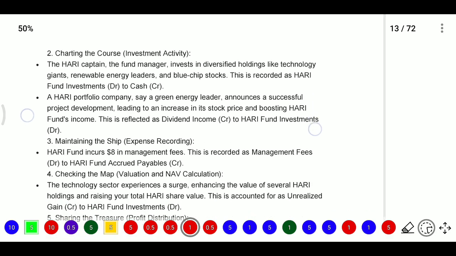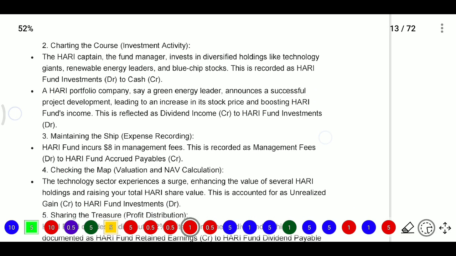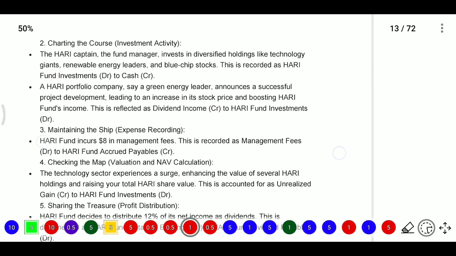Next, after that, the investment activity. Hari is the captain of Hari fund. So the fund manager, the captain, invests in diversified holdings like technology gains, renewable energy leaders, or blue chip stocks.